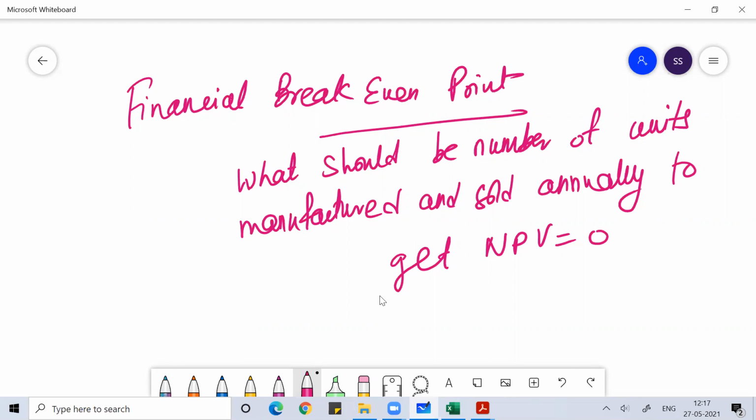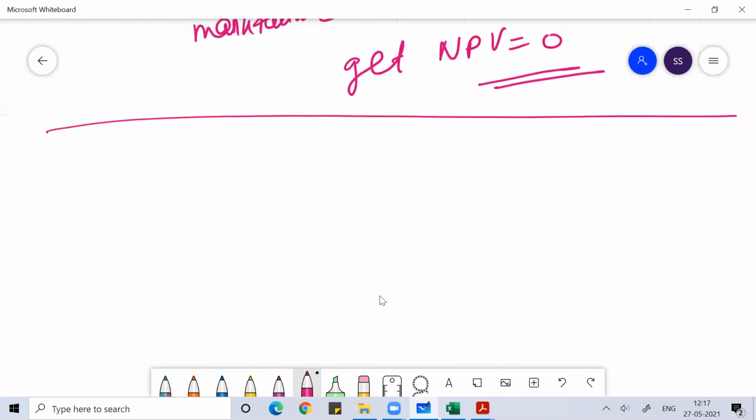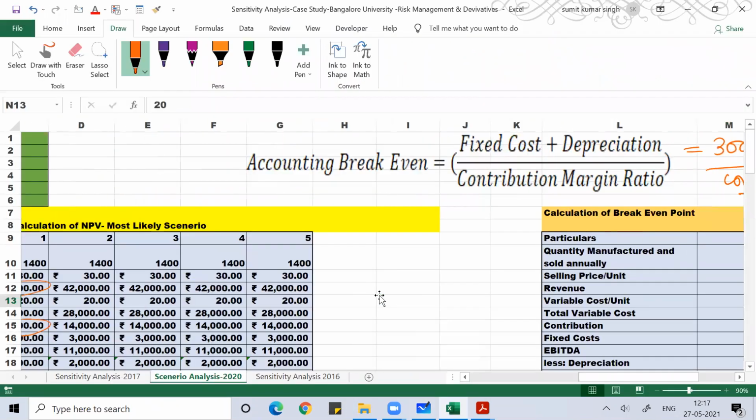Break even means no profit, no loss, which is an accounting term. Here we talk in terms of cash flow: whatever money I'm putting in, I'll get at least that much money back. That is NPV 0. So what should be the minimum units? I don't know that minimum unit, so let the sales be X. The selling price per unit, I think, given in the problem is 30 rupees. Now doing that calculation.